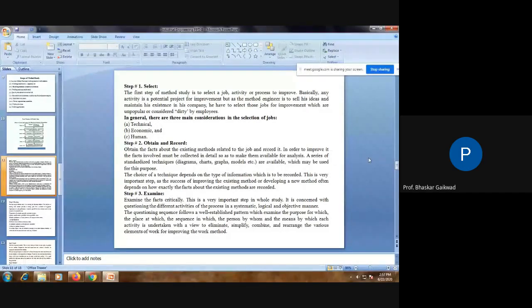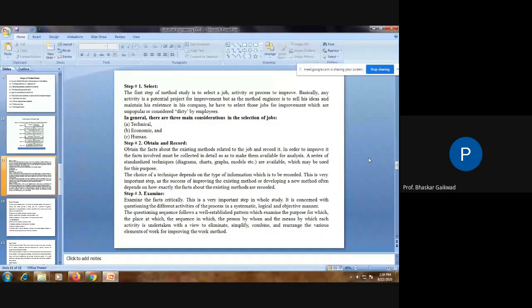Now in this method study, we can use different types of diagrams, charts, graphs or models. So many things are there. We can make use of all these things to make a systematic record of the present methods, which is used for the study purpose or for thinking over the critical points.